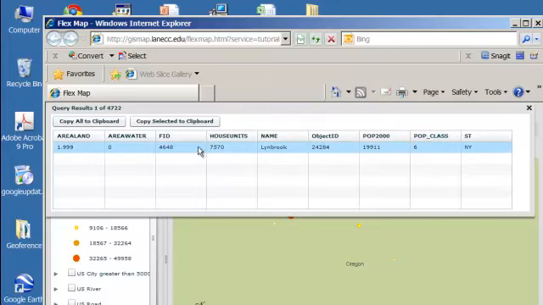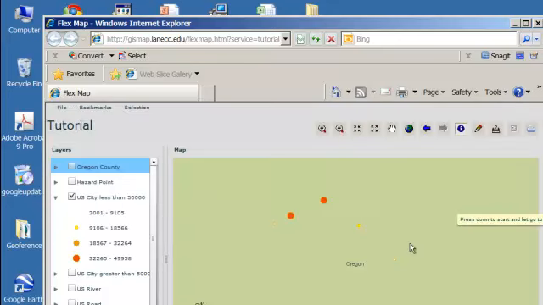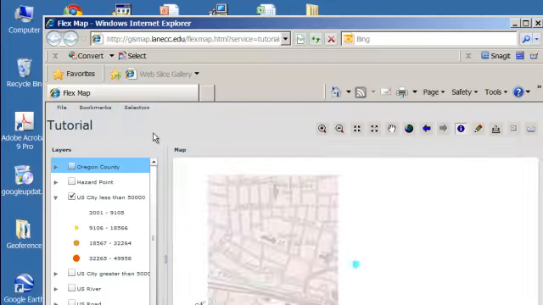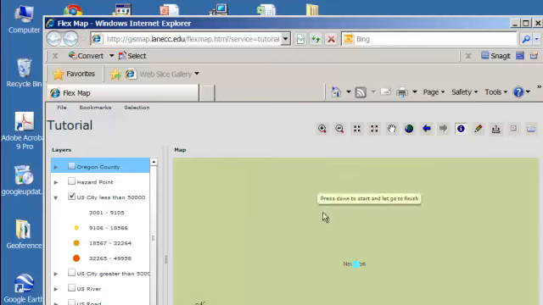The data related to the city of Limbrook pops up, and I don't know where that is, so I can choose select zoom to selected feature, and it will zoom me in to the city of Limbrook. And if I zoom out a little bit, it's in New York, so there's the state right there.